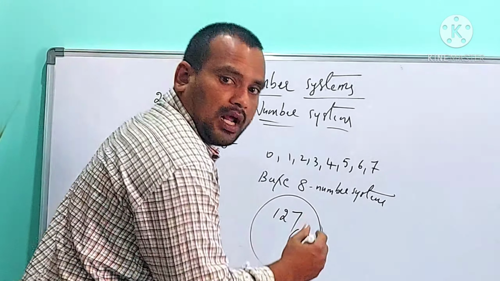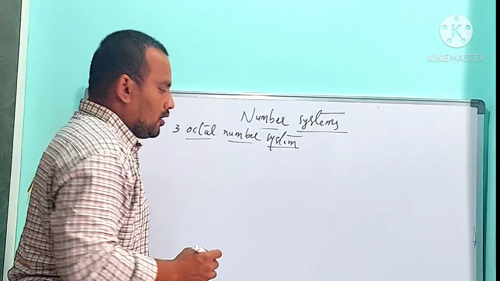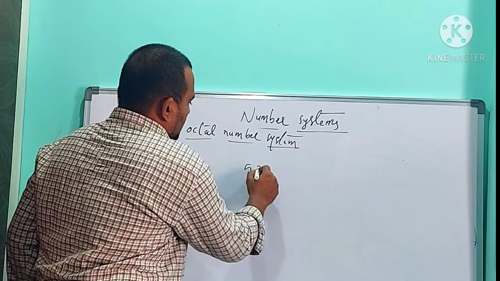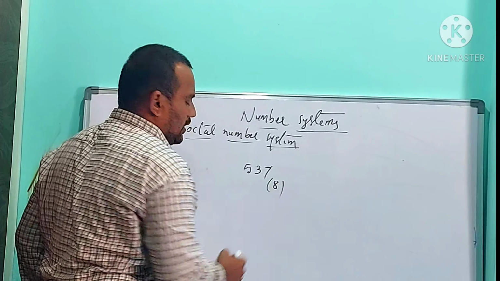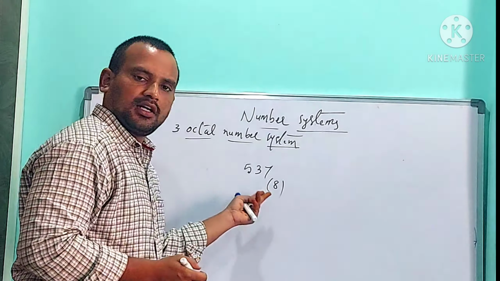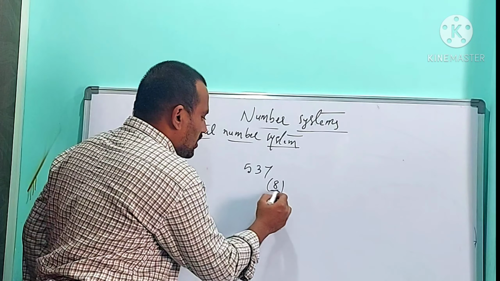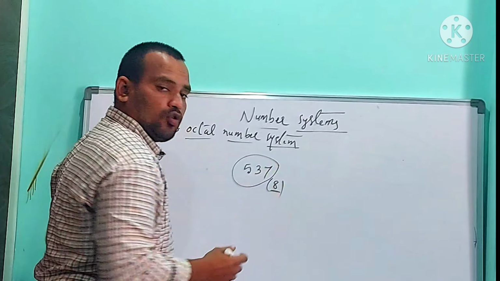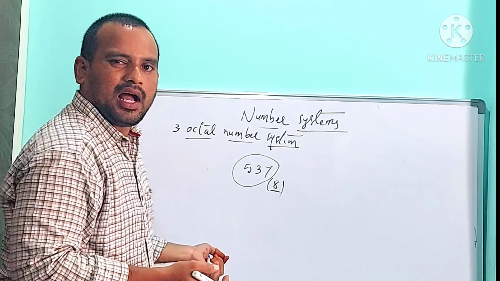For example, one more number I am taking. 537 base 8. Is this the best example for an octal number or not? Yes, it is the best example for an octal number because it contains base value 8 and the digits are from the combination of 0 to 7. So this is the best example for an octal number.